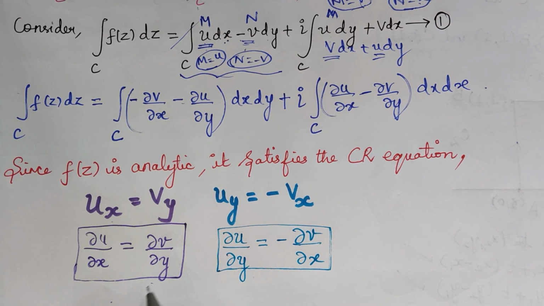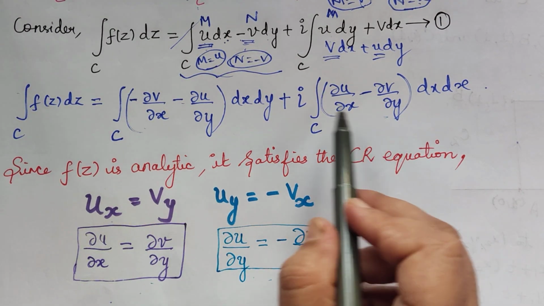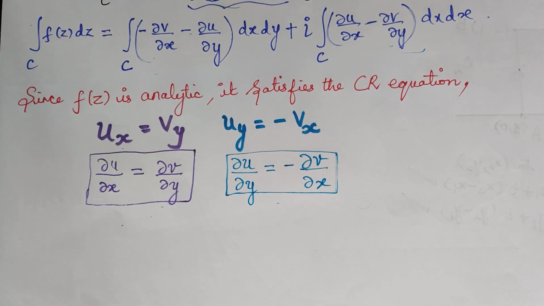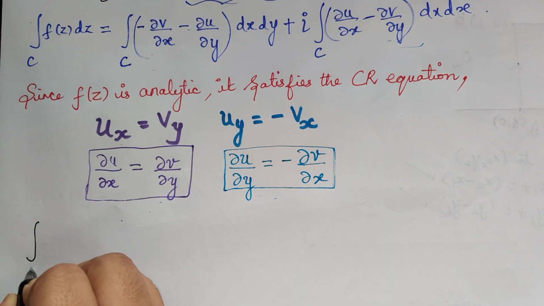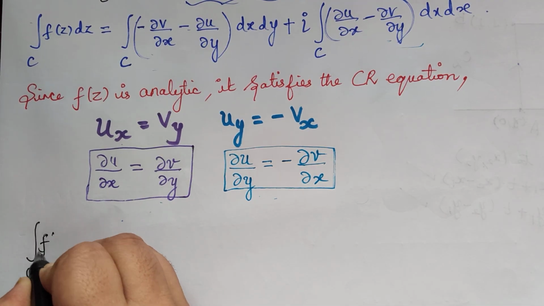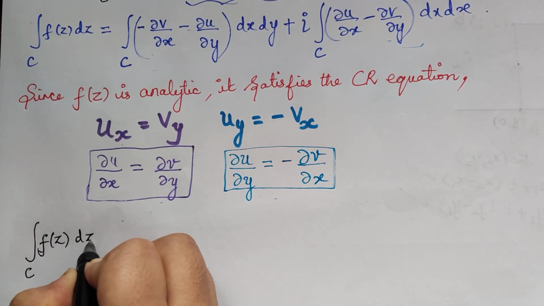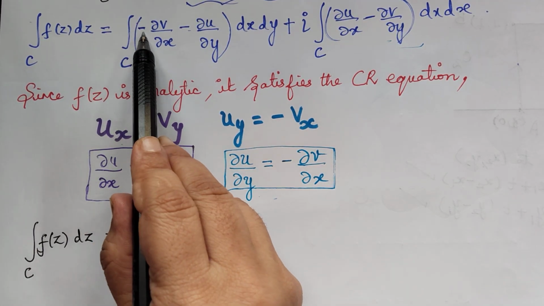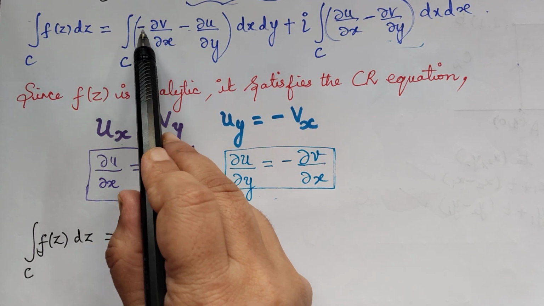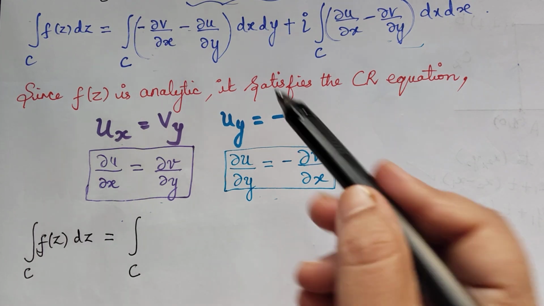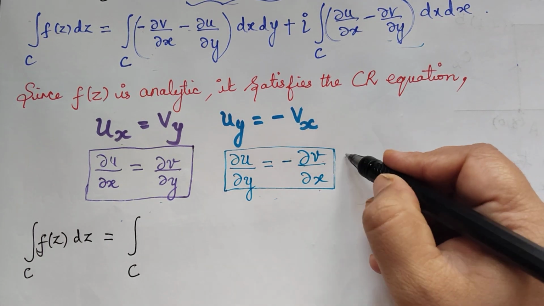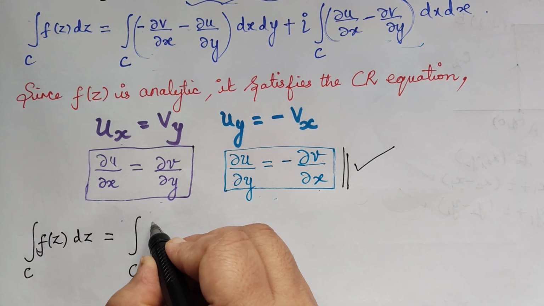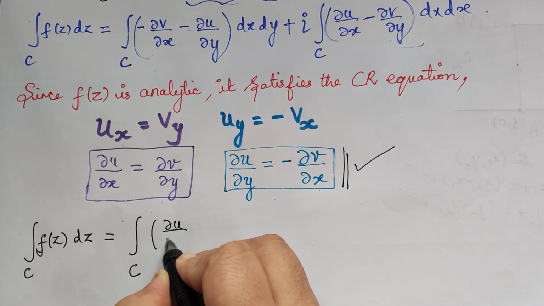Now we shall use these two equations over here. So what will happen to this integral? We get integral over C f of z dz to be equal to integral over C. Now what is minus ∂v/∂x? When we use this CR equation, it will be equal to ∂u/∂y.